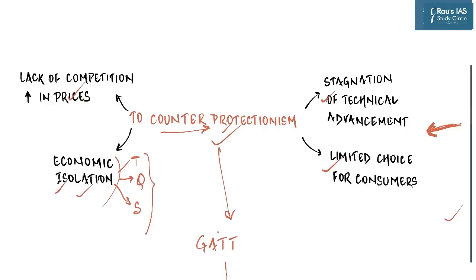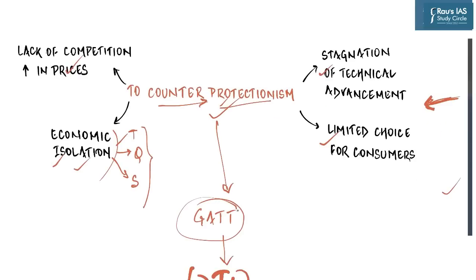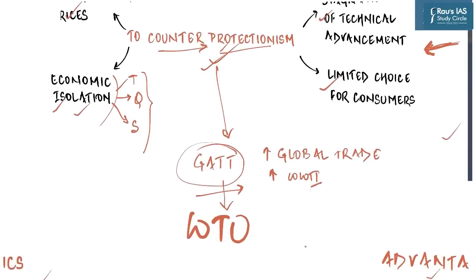And so that is why a need was felt to create an organization which would counter protectionism, would liberalize trade by reducing tariffs and removing quotas among member countries. This will not just counter protectionism but increase global trade, which would then boost the war-ravaged economy of the World War II scenario. And so in this context, GATT was thought of. Ultimately, it was taken over by WTO later on, but this is the context in which WTO works.